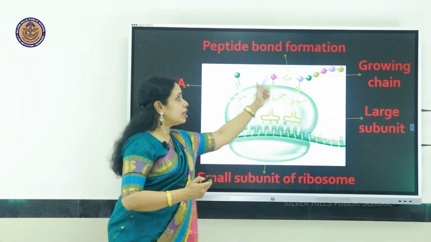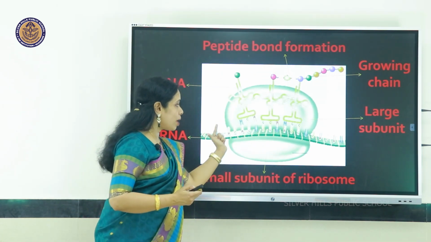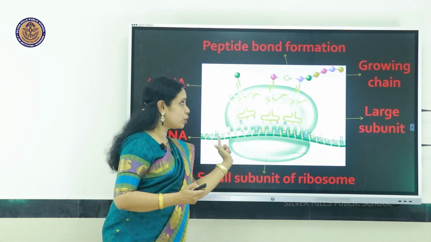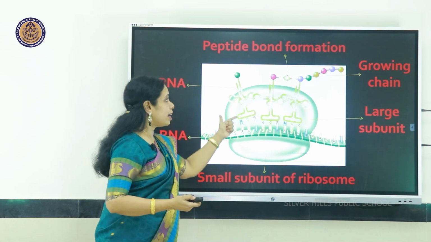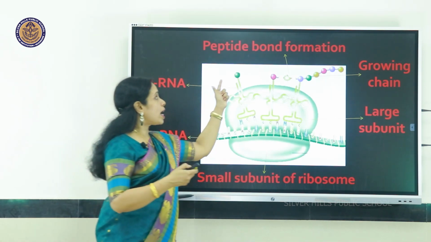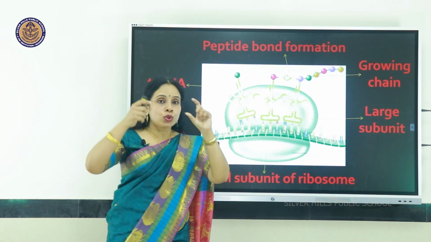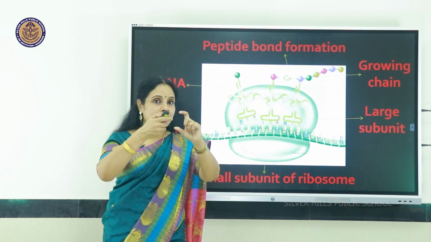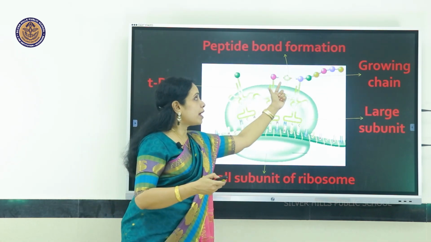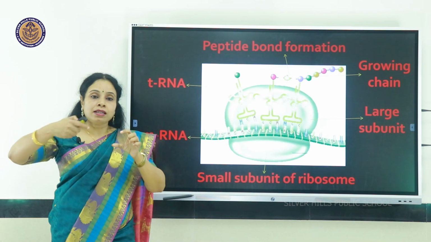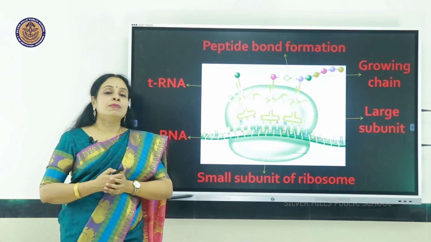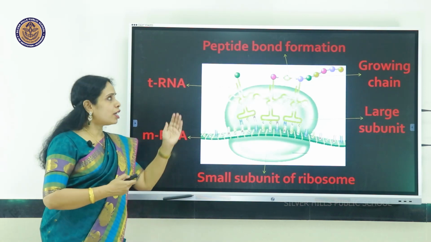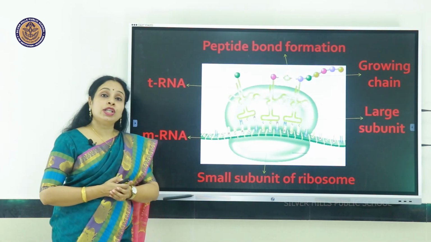It teams up with a large subunit and a small subunit of the ribosome. There are other helpers like transfer RNA. They have brought the amino acids. If two amino acids sit close by, they form a peptide bond, and the chain becomes longer. It is becoming a polypeptide and soon it will become a protein.